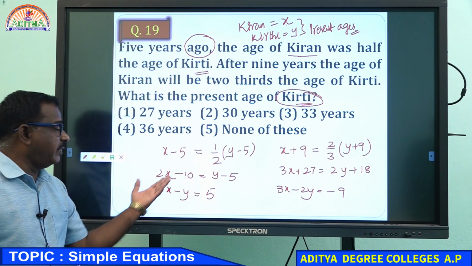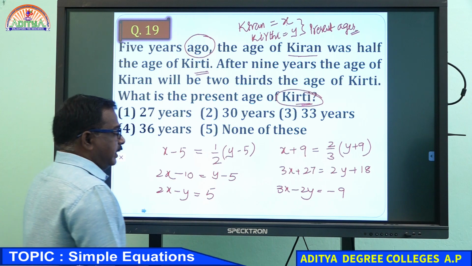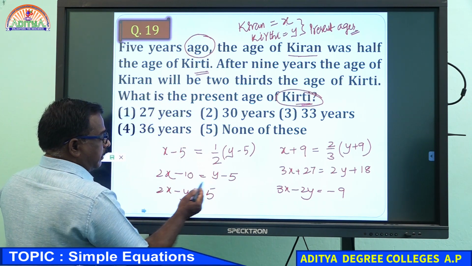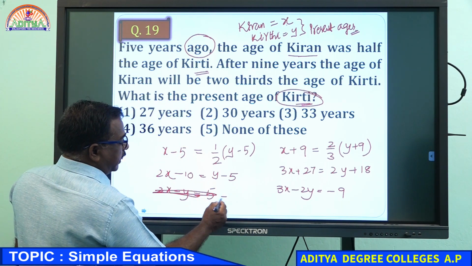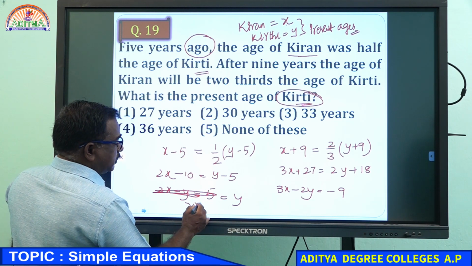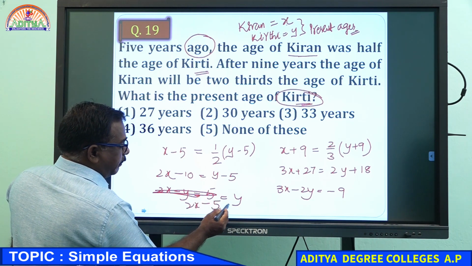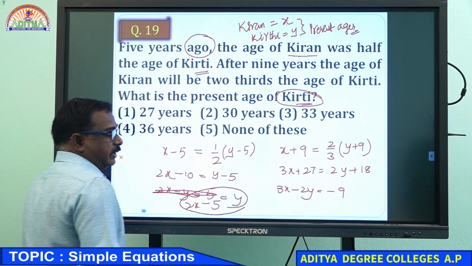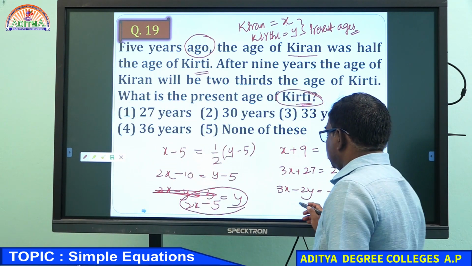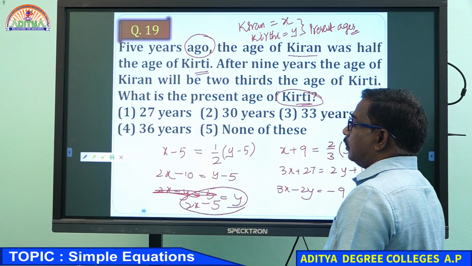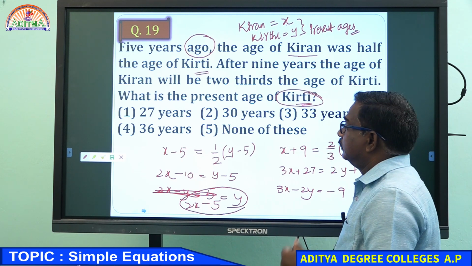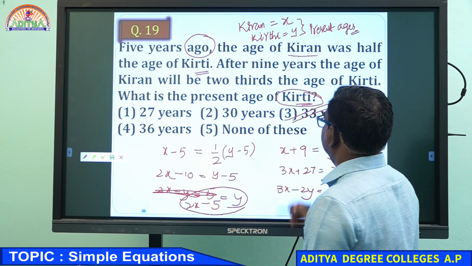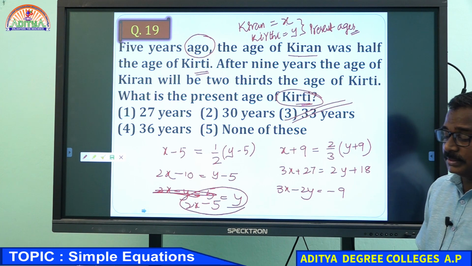We can also replace in another manner. In the place of y, you can replace y equal to 2x minus 5. The x value we will get automatically, and the y value also. 33 years is the correct answer.